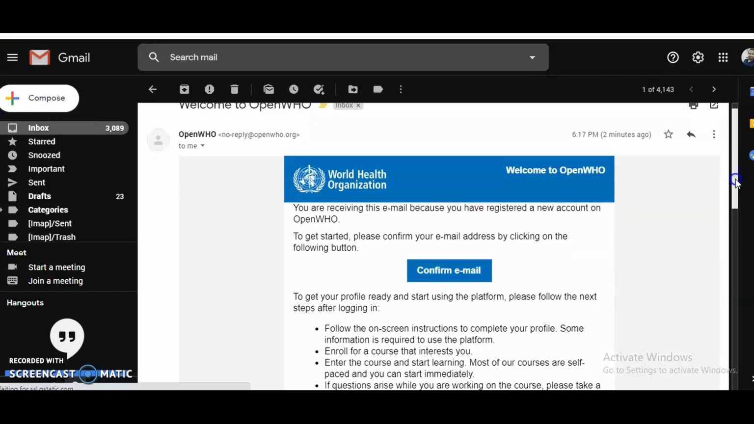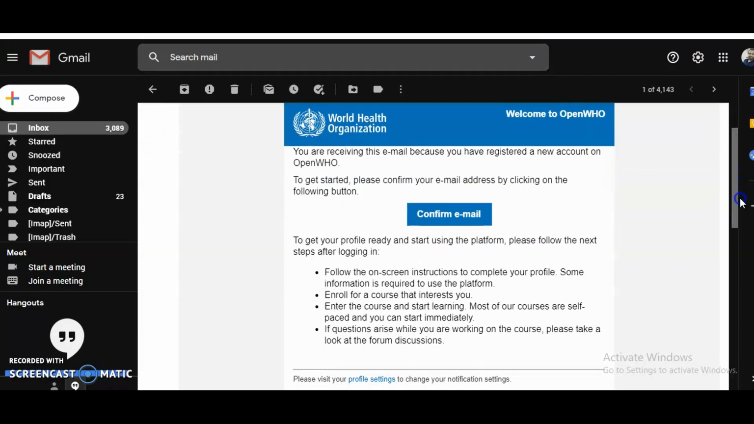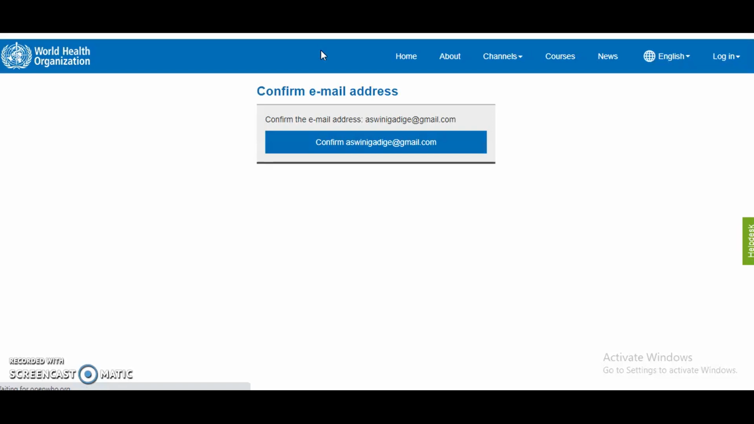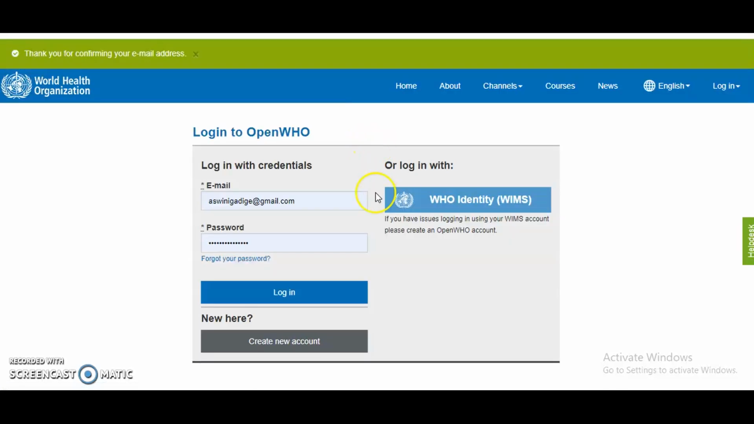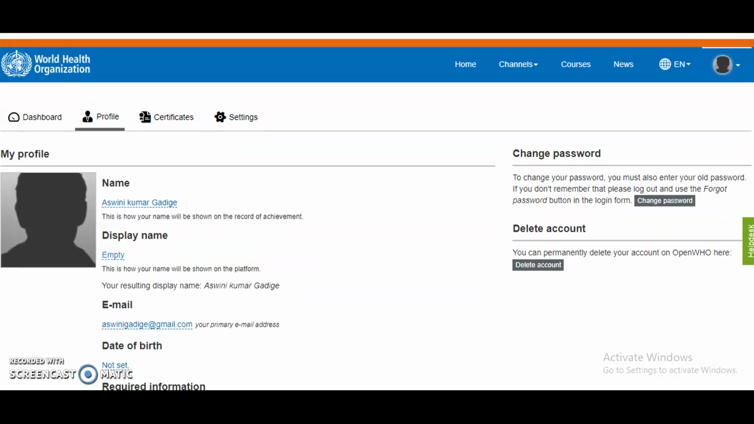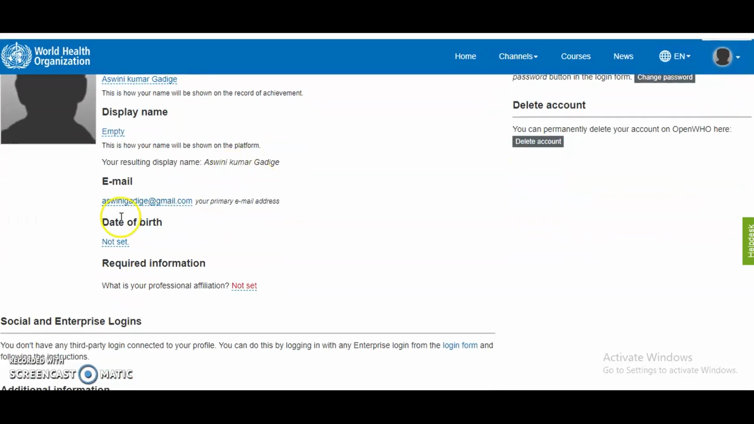See guys, this is the mail I got from the WHO, confirm email. Just click on this, and your mail ID will be confirmed. See, confirmed. Now you can click on login. Now my profile is open, the dashboard with the name, display name, email ID and date of birth. All these things you can set here.